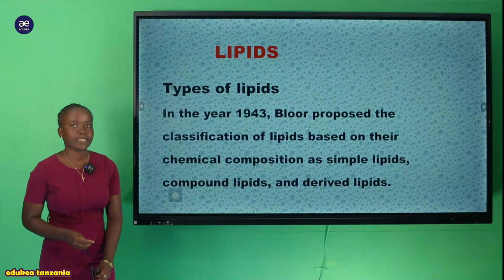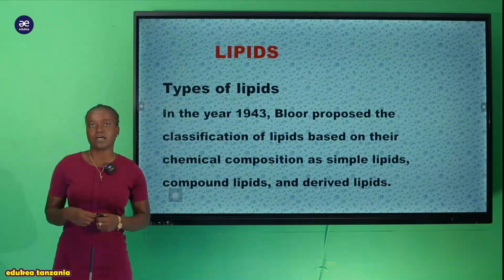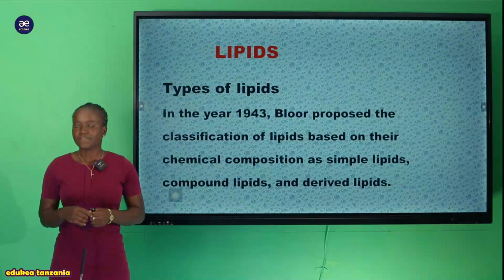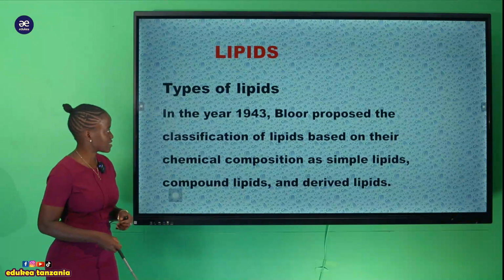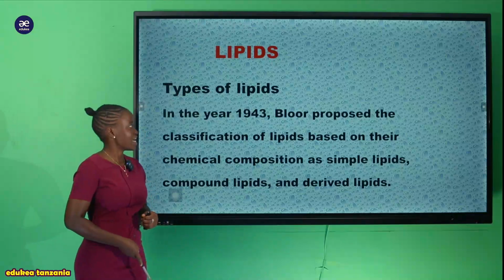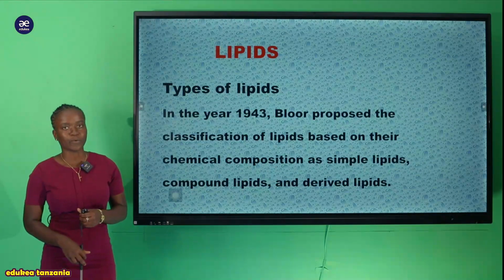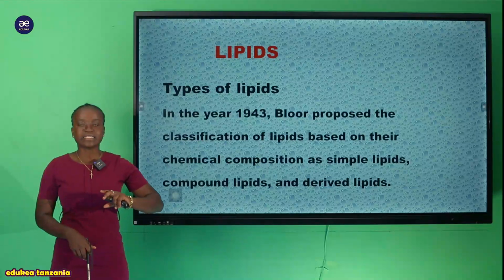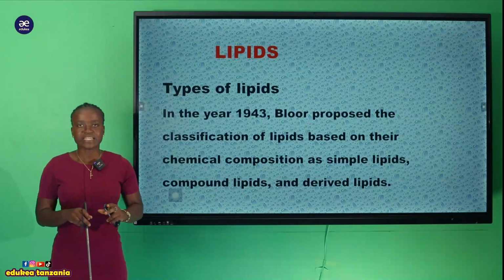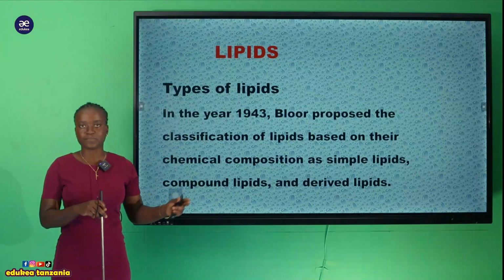So all the types of the lipids are classified by this scientist, this biologist. His name is Blue. So huyu mwana sayansi ndiye ambaye sasa classify hizi types za lipids.